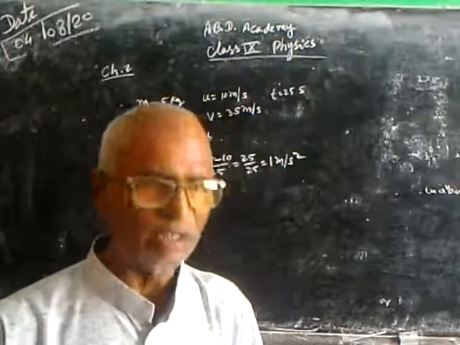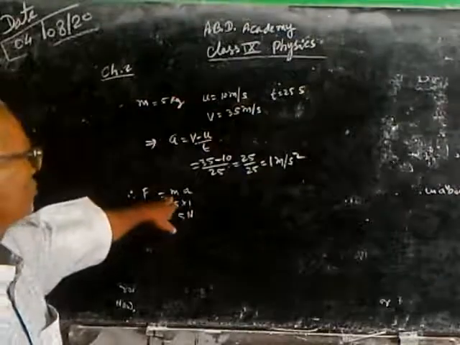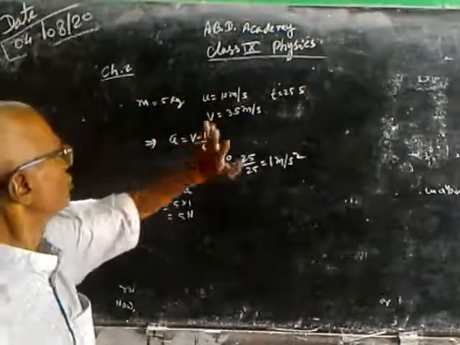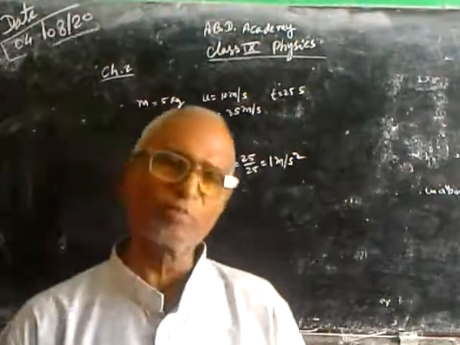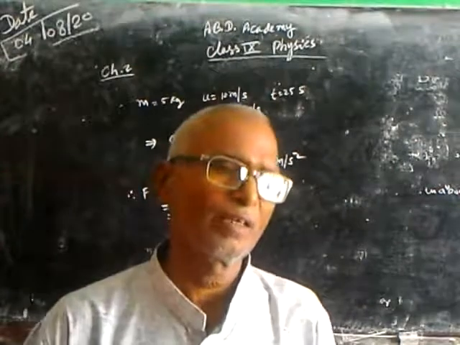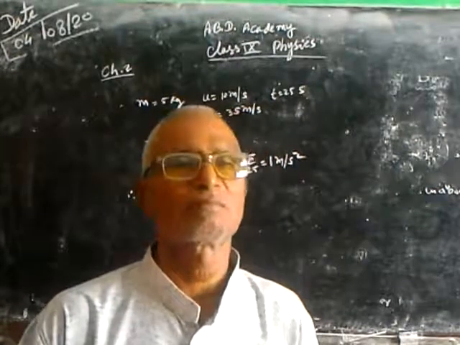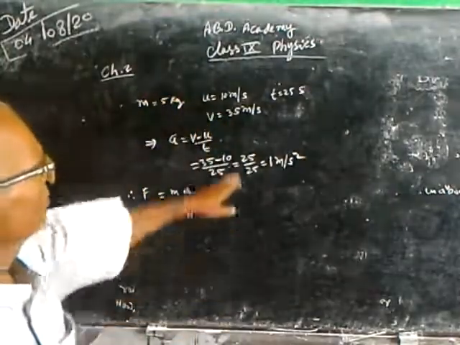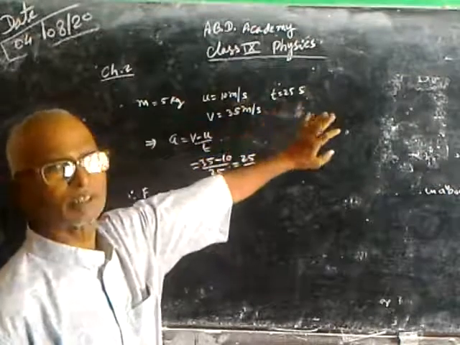Similarly, more numericals can be done on this formula, F is equal to ma, remembering a is equal to (v minus u) upon t, and care should be taken that units must be in the same system. If velocity is given in meter per second, the other must also be in meter per second.